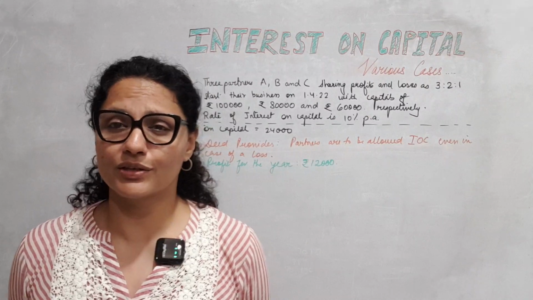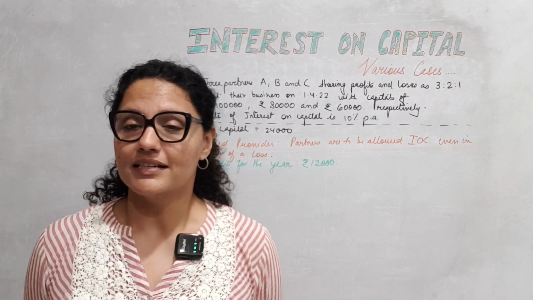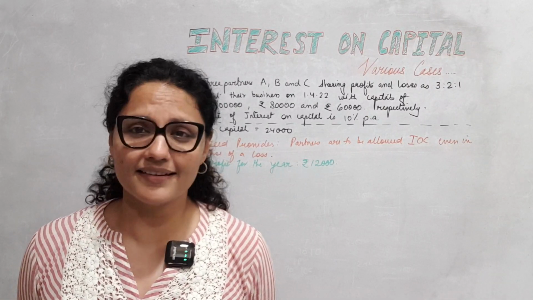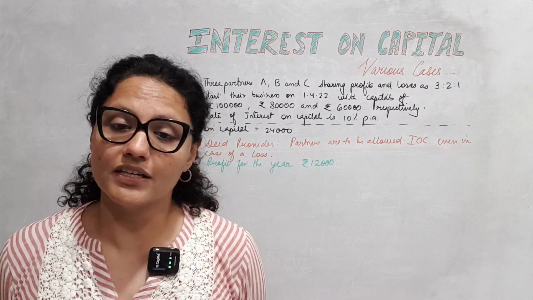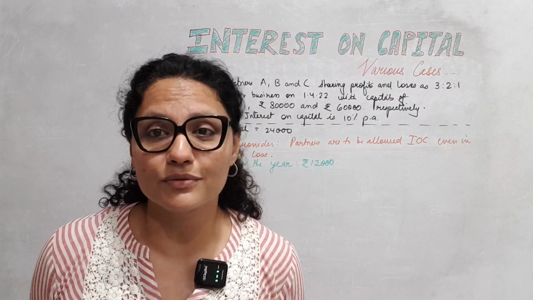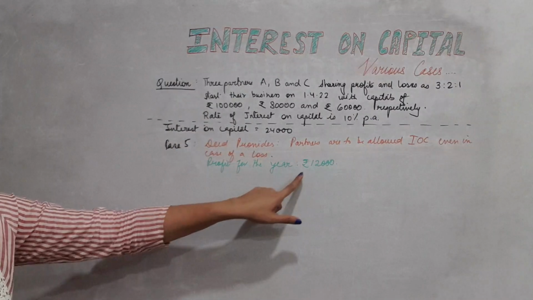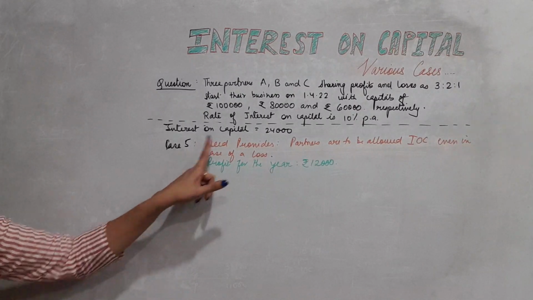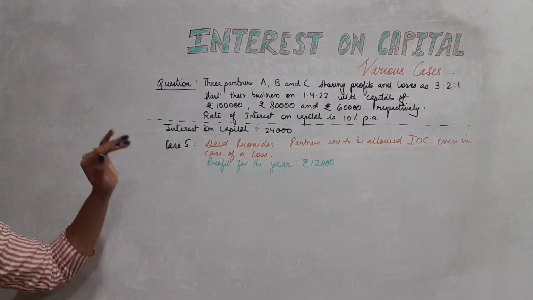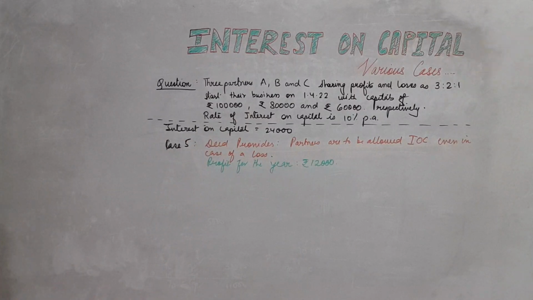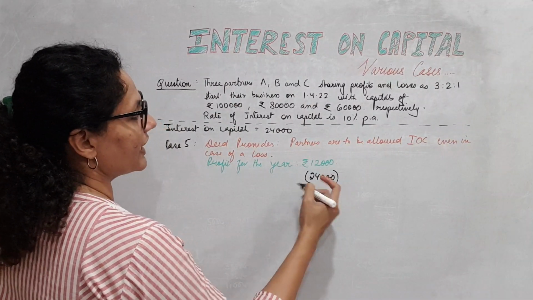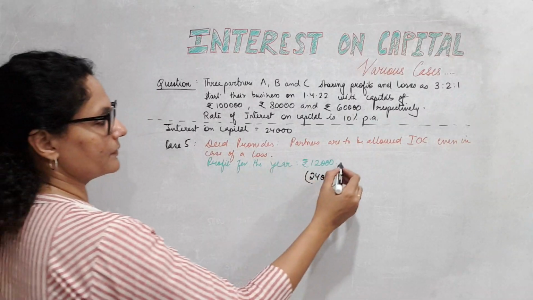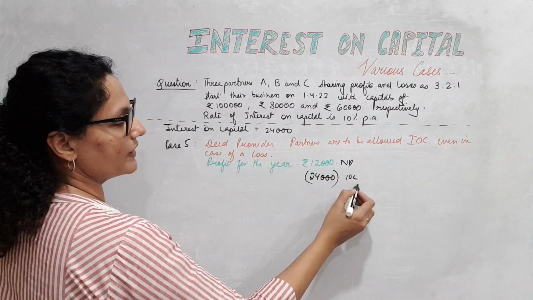So nothing depends on whether I have profits or not, sufficient or not, loss, anything. I have to give interest on capital irrespective of whether we are earning a profit or running into a loss. Profit for the year is 12,000. Given this situation, IOC is a charge. Now you tell me how much is interest on capital, that remains the same. IOC is 24,000. So I have to subtract from 12,000, which is my net profit, IOC 24,000.